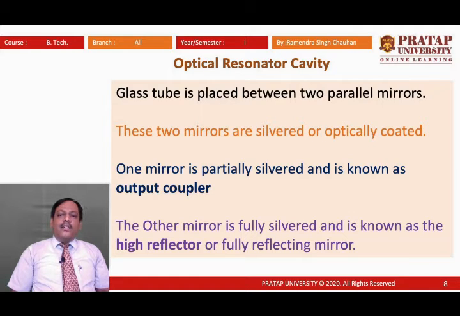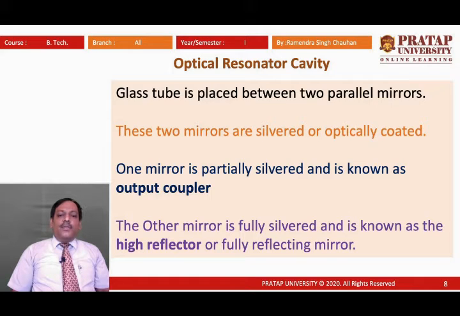This combination of parallel mirrors has one partially reflecting and one fully reflecting. These mirrors are silvered or optically coated, because for making any mirror a glass plate is silvered, and the reflectance depends on the quality of silvering. One mirror is partially silvered and is known as the output coupler.